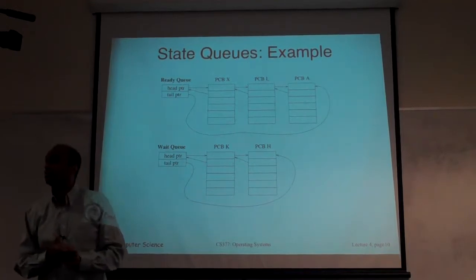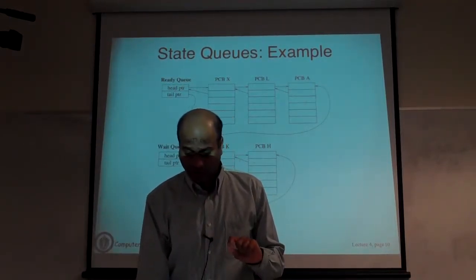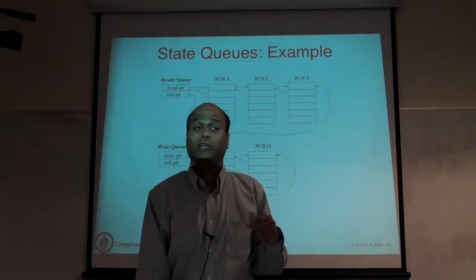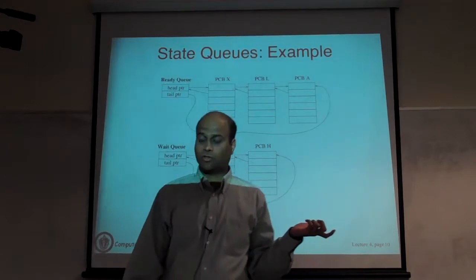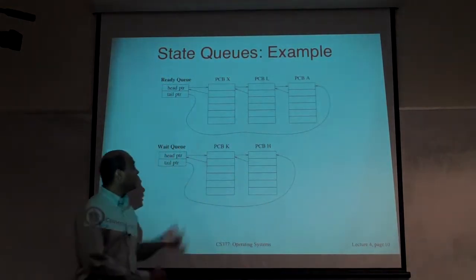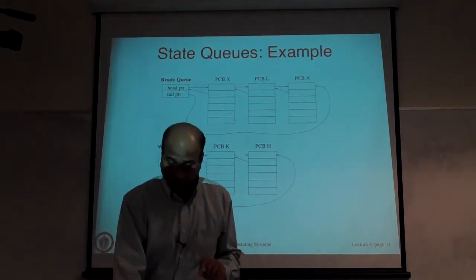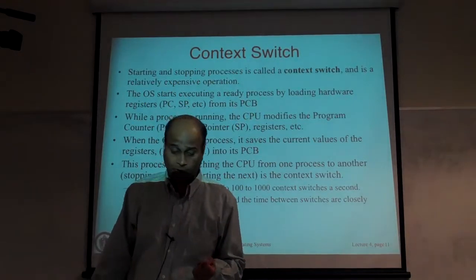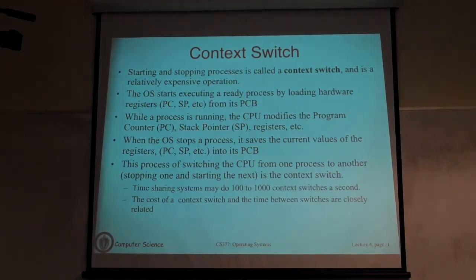Any other question? So you have to assume that the PCB, the way it's actually represented, is a set of queues, a doubly linked list or an array. And each of them tracks all the processes in a particular state. And there are 5 such queues depending on what's actually happening. So that is as far as the PCB is concerned.